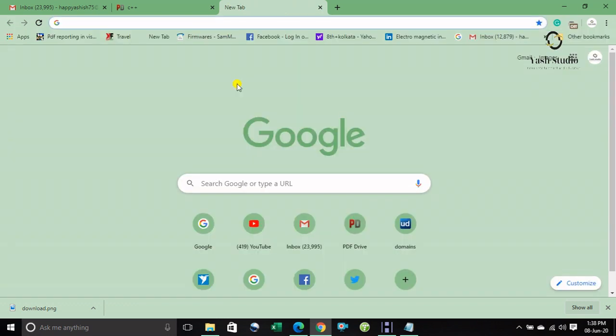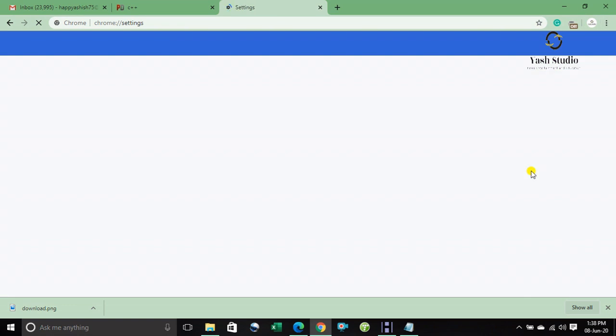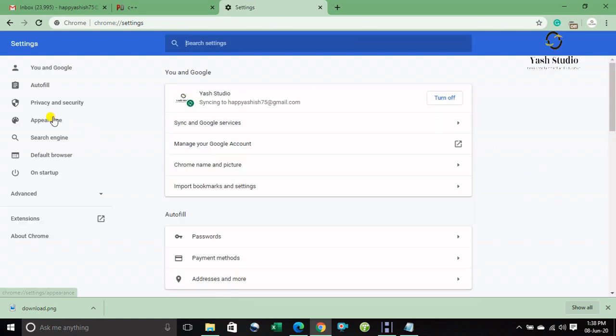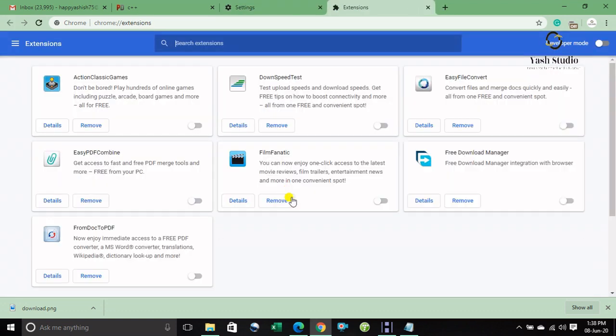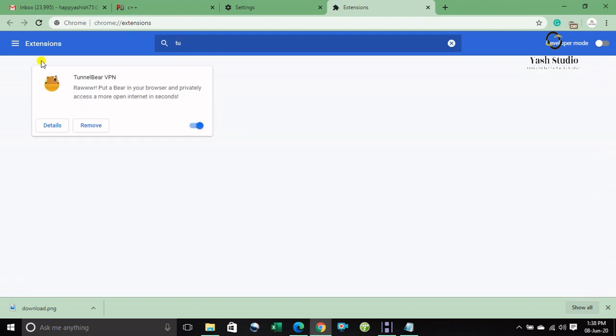Let's start. How to change the IP address? First of all, I am going to Settings, and then to Extensions, and click here. After that, type here "tunnel 1". It is already mentioned in my Chrome browser extensions, so you can see other tabs showing here.